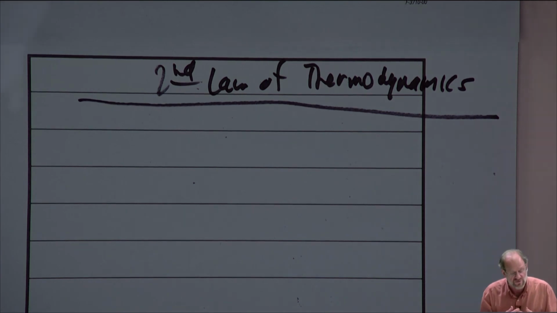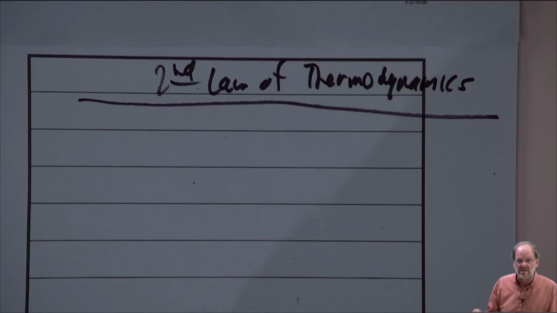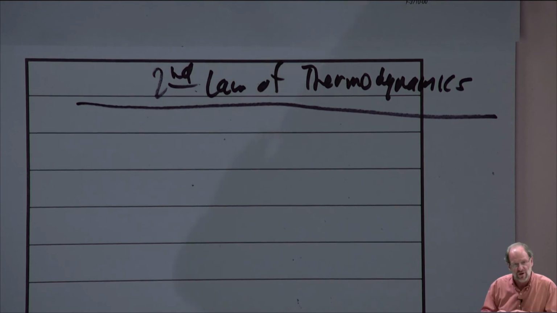We base it on our observations. We know that just because the first law says something could happen doesn't mean it can actually happen in the real world, and that's really what the second law is all about. The second law provides us restrictions, if you will, as to the nature of certain processes. It basically tells us which direction processes can occur in. So we need the second law. Just because we can solve something using the first law doesn't mean it's going to work.